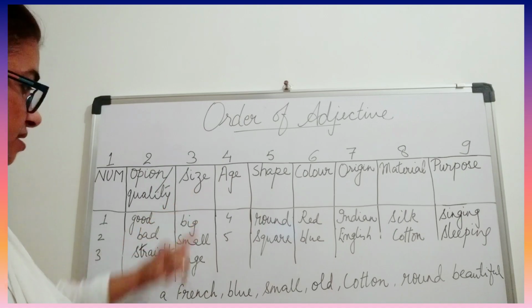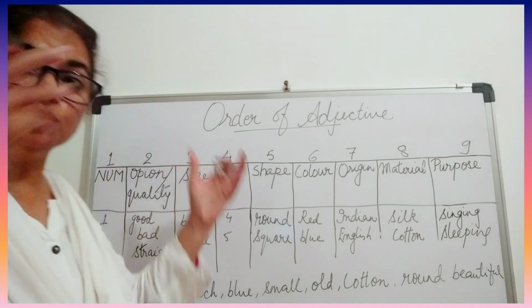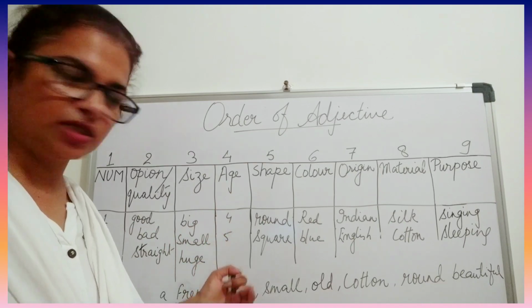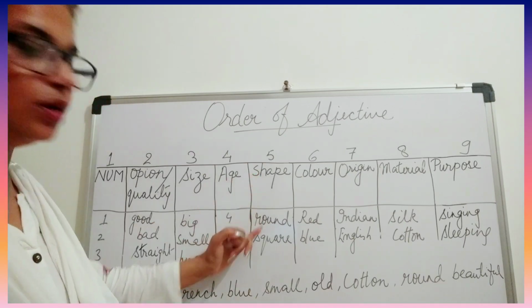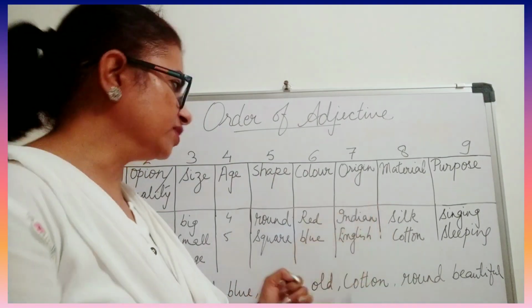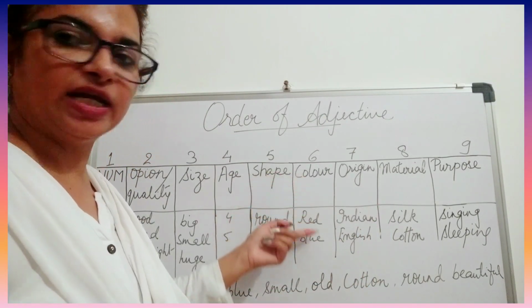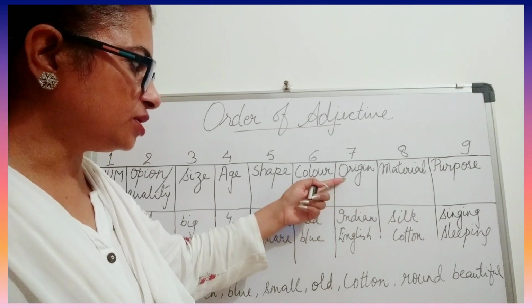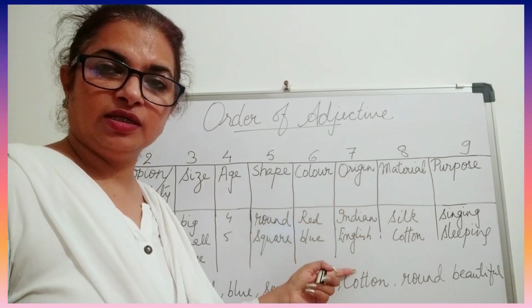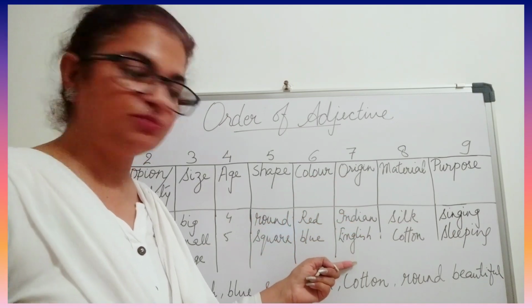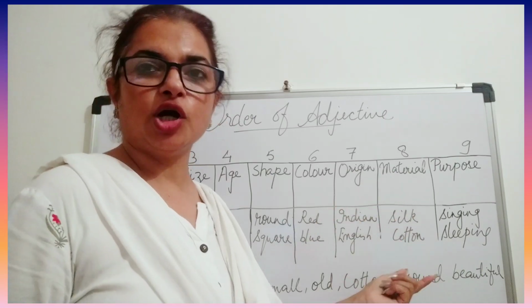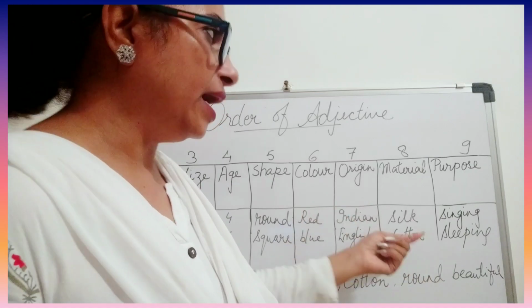Then for the size: big, small, huge, anything. Age: 4 years, 5 years, 6 years, anything. Shape: round, square, oval, what is the shape. Then color: red, blue, white, whatever the color is. After that we have origin, like Indian, English for the Indian people. Then comes the material. So it can be silk, cotton, anything, iron and all that.